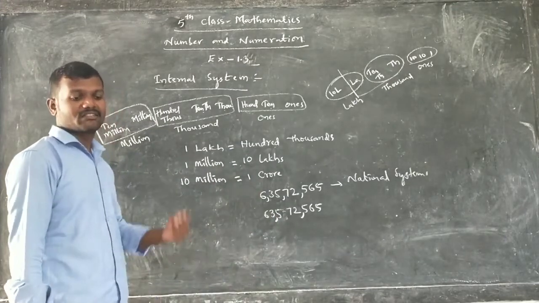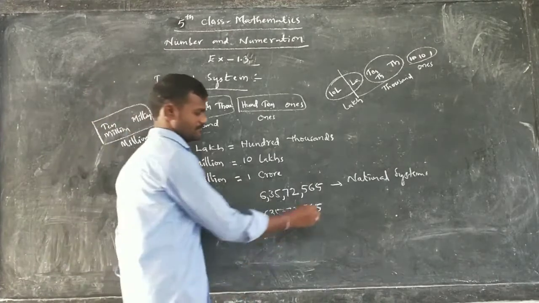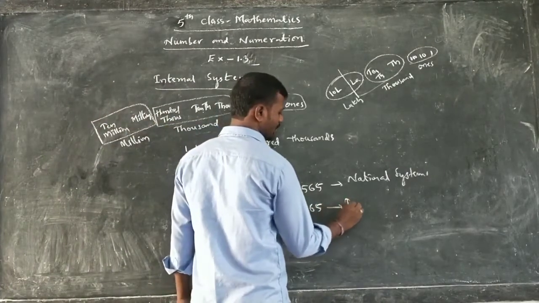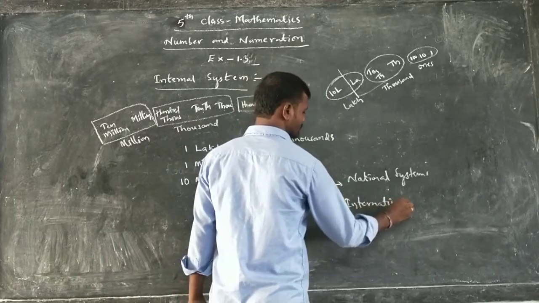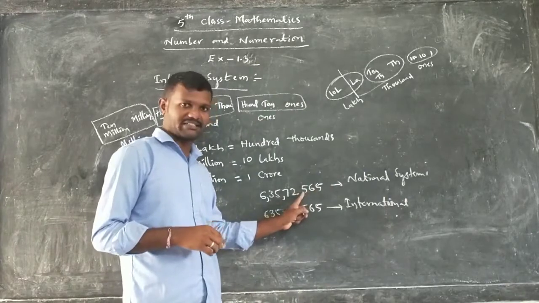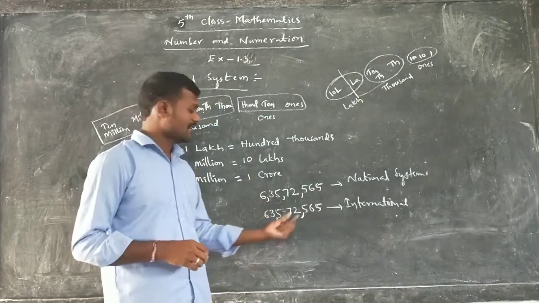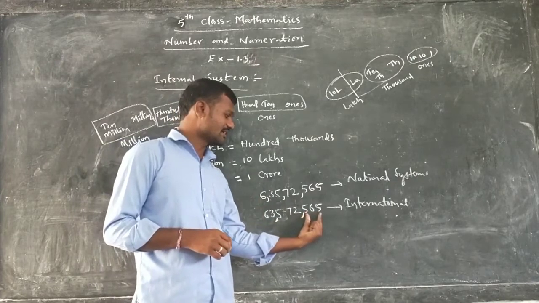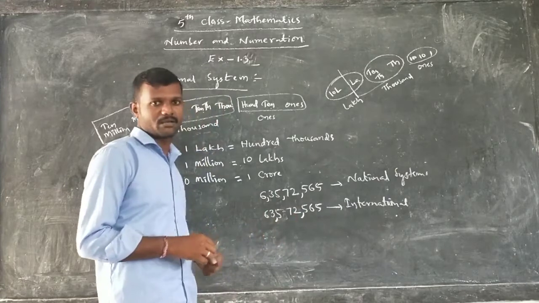So after three digits, you have to write commas in the international system. So this is in which system? It is in the international system. In the national system, the first comma will be after 3 digits, and all the remaining are after 2 digits. But in the international system, all the commas are after 3 digits. First 3 digits, then write a comma. Next 3 digits, then write a comma. Next 3 digits, then write a comma, like that.